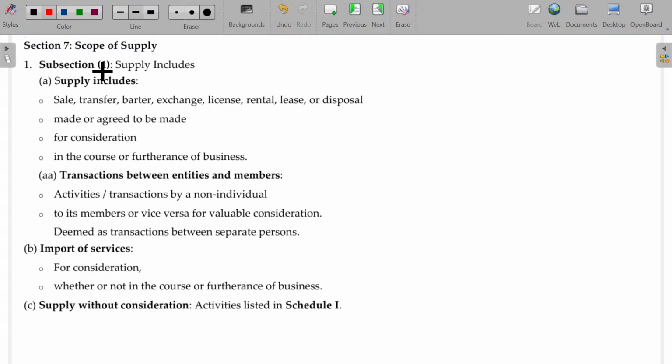Section 7, subsection 1: supply includes these things, and 4 conditions are there. Sale, made for consideration, in the course or furtherance of business. Is that okay?